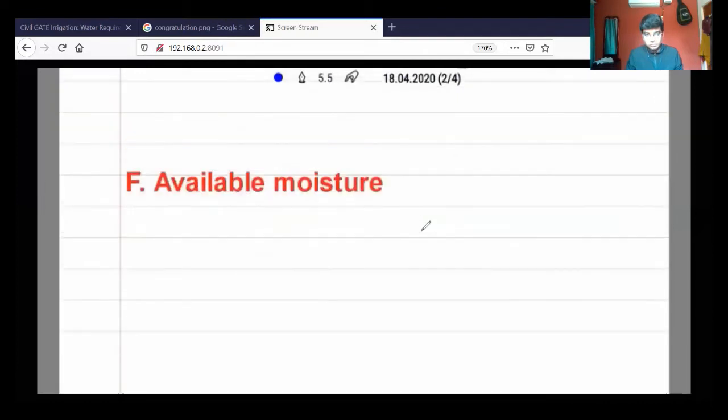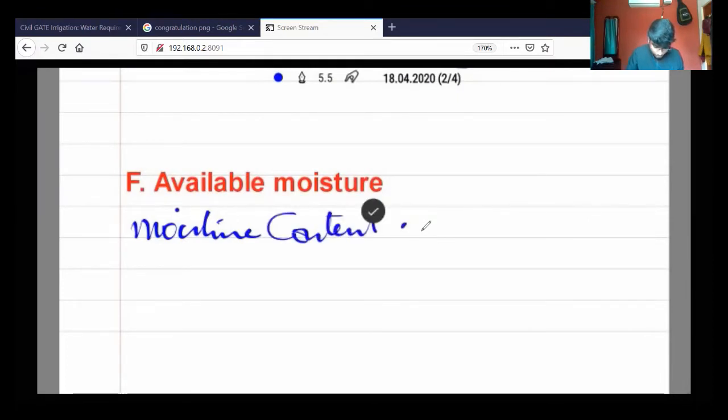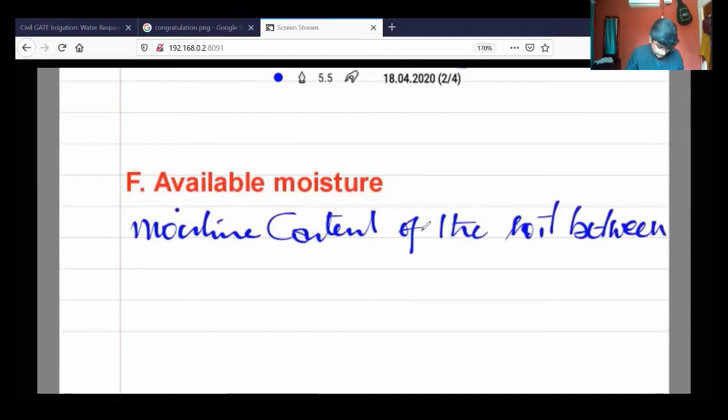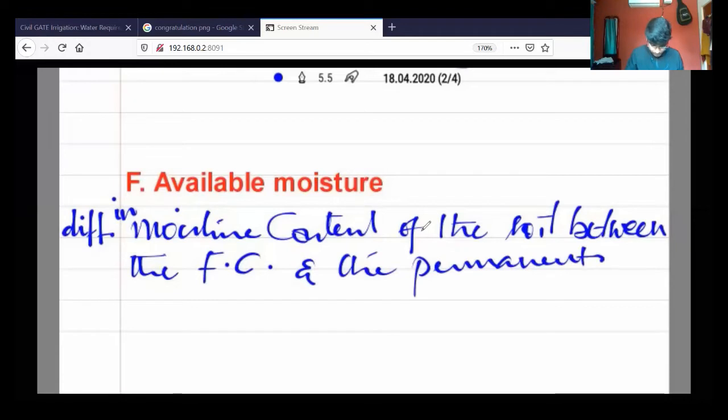And coming to the available moisture, you people know better about this. The available moisture is the difference in the moisture content of the soil between the field capacity, whenever I write FC, it is field capacity, so understand, and the permanent wilting point.